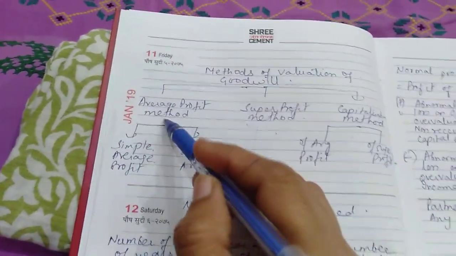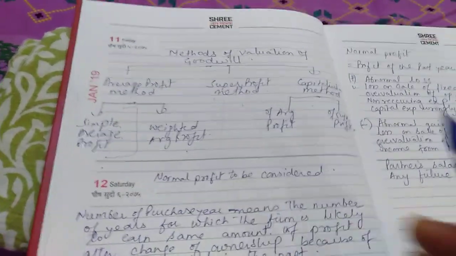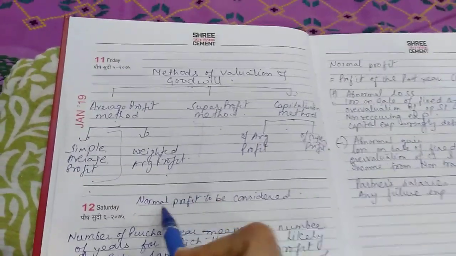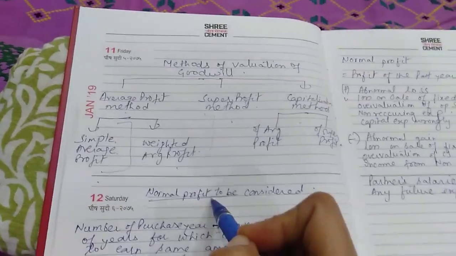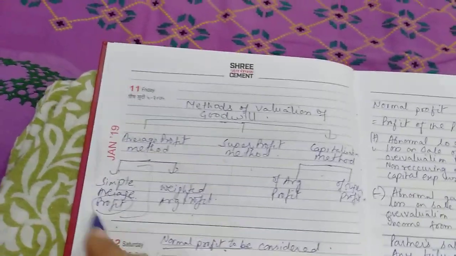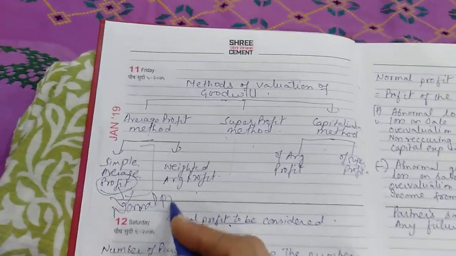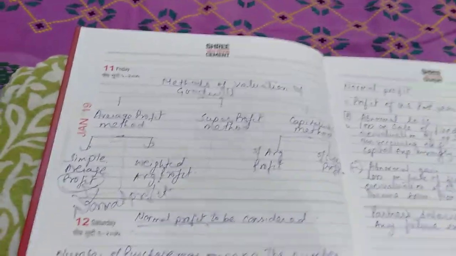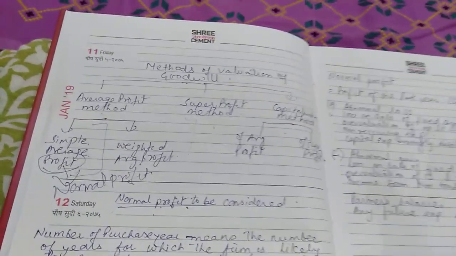Now for simple average method, what you have to do, what are the steps? The very first step is you have to calculate normal profit of the firm. In calculating simple average profit, the last word profit means normal profit. Now what is normal profit? Normal profit means the profit which the firm is earning in its normal course of business. So in order to calculate this, you have a formula here.